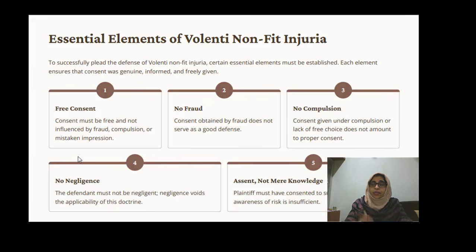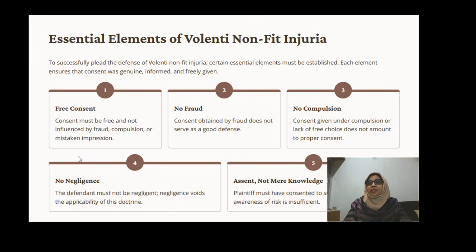Whatever the consent, if it was given and an injury happened, then this person has no right to file a case against those people. So this is the definition part of volenti non fit injuria. Now, when we look at the various limitations or essential elements, the first thing is free consent. That consent must be free, not taken fraudulently, not taken forcibly.